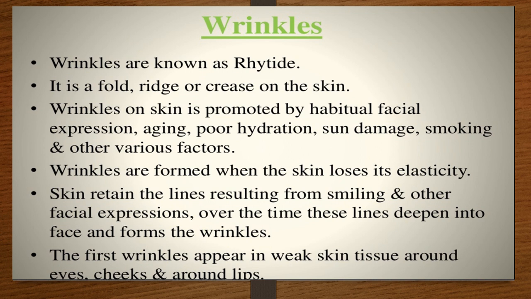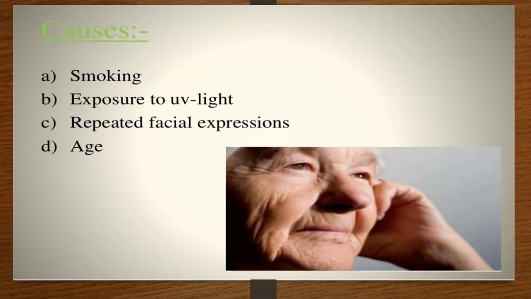The first wrinkles appear in the weak skin tissue around the eyes, cheeks and lips. The causes are aging, smoking, exposure to sunlight and repeated facial expressions. In the picture you can see the person has wrinkles on his face, around the cheeks, around the lips, and around the eyes.